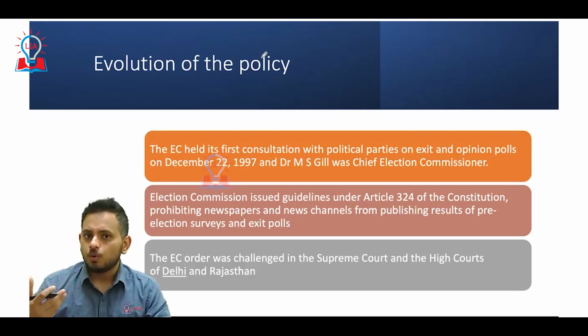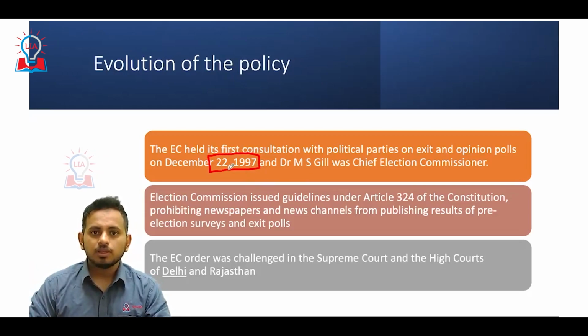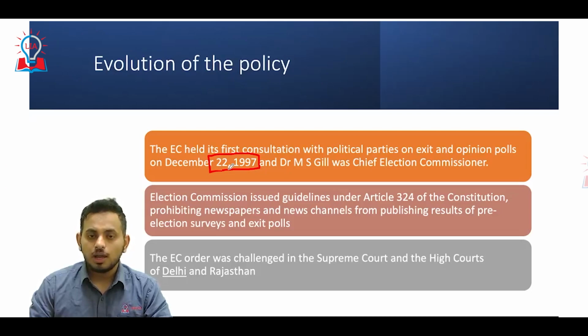And how did it evolve? Though the Election Commission was against this, what happened and how is the exit poll present even today? You can see here, on December 22nd, 1997, the Commission came out with a notification and said all the media outlets and the press are barred from conducting any kind of opinion poll and exit poll.